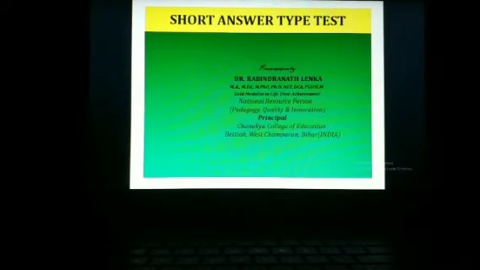Myself, Dr. R.N. Lenka, dealing with the paper C9, that is Assessment for Learning. And this is for B.Ed second year trainees. And today's topic is short answer type test.